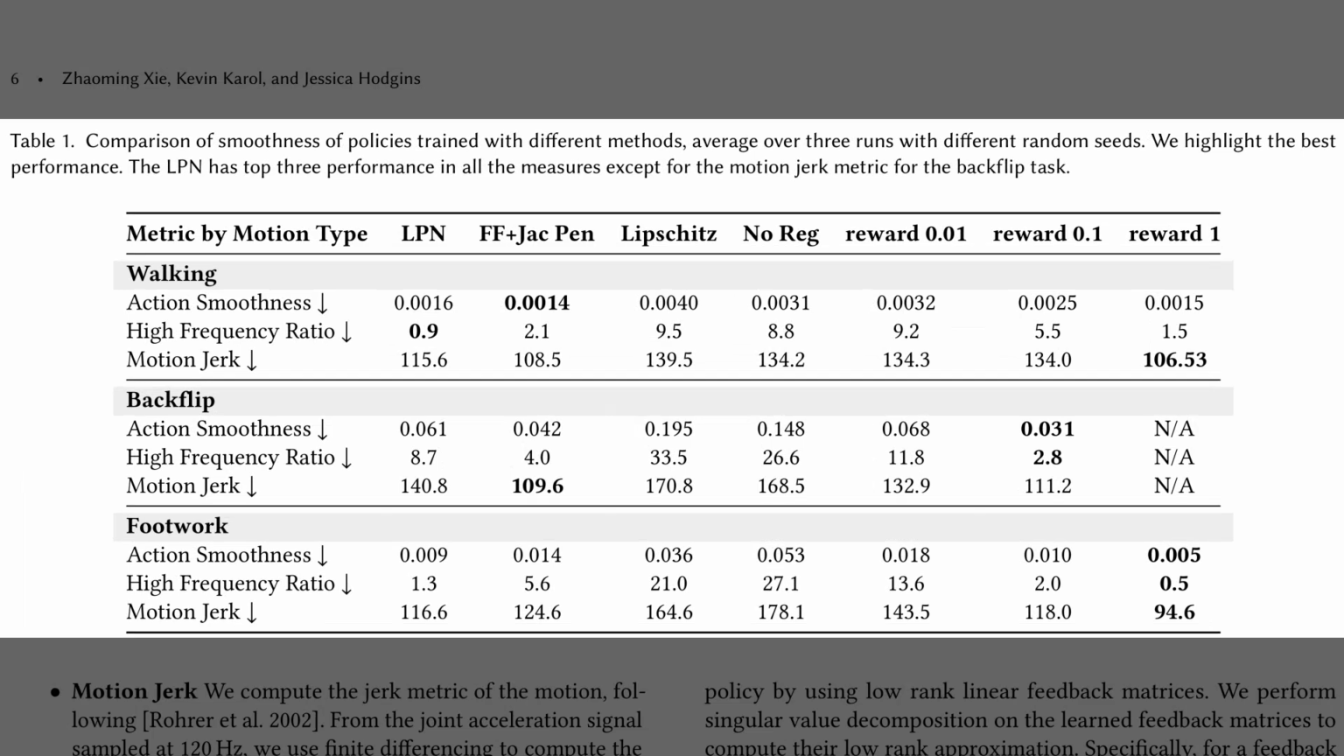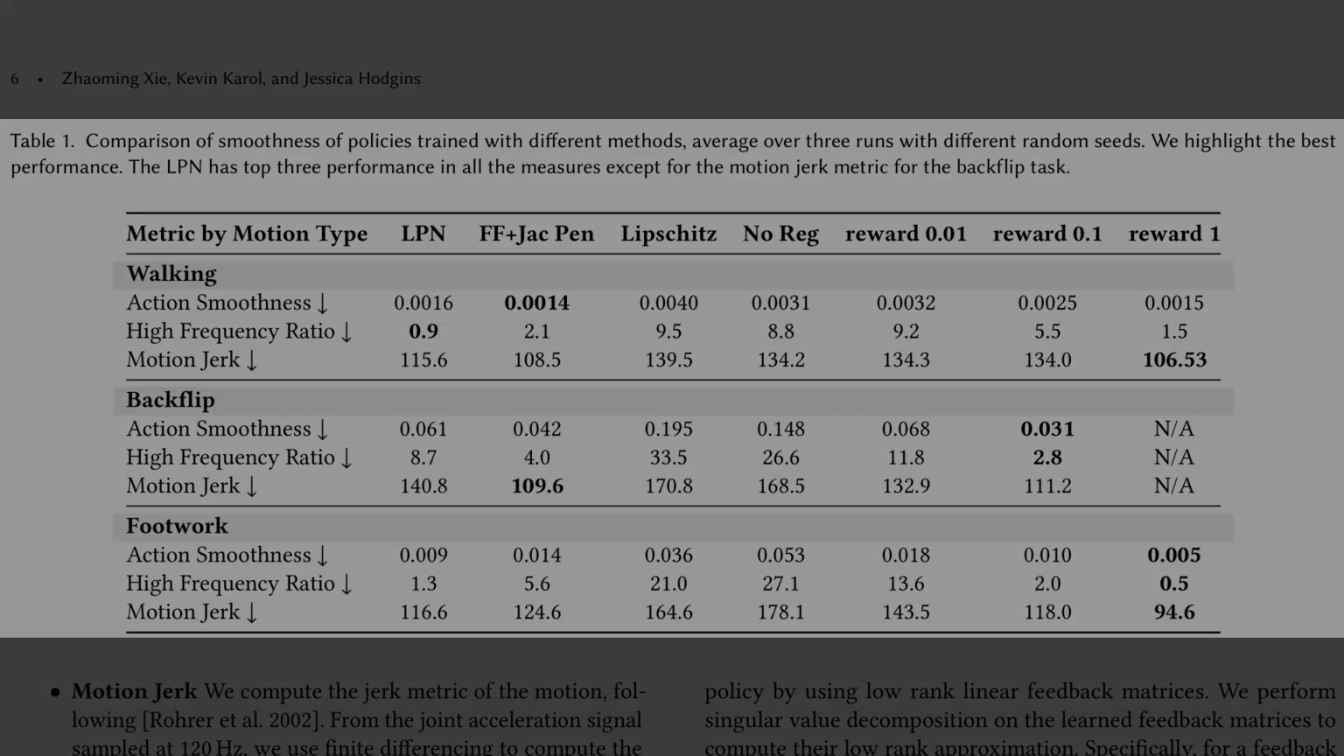Moving on to the results. Table 1 compares the smoothness of policies trained with different methods. The proposed linear policy net, or LPN, appears in the first data column. If we focus on the walking task, and specifically the high-frequency ratio row, the difference is stark. The LPN achieves a score of 0.9, while the unregularized baseline, labeled no reg, is nearly 10 times higher at 8.8. This confirms that the method effectively suppresses jittery, high-frequency signals.